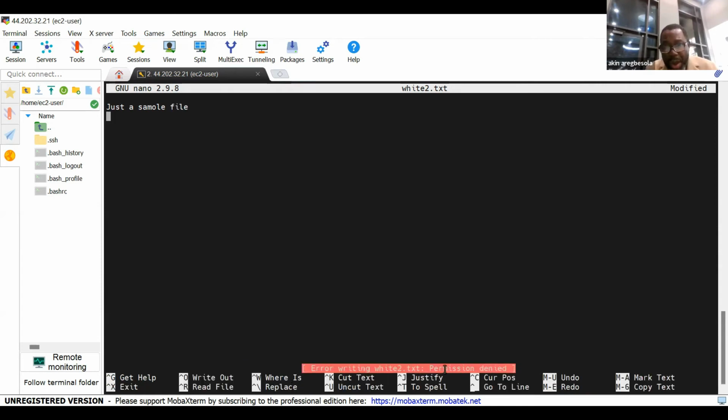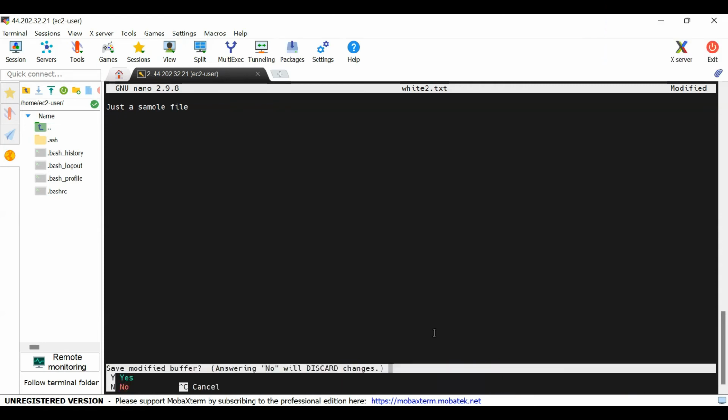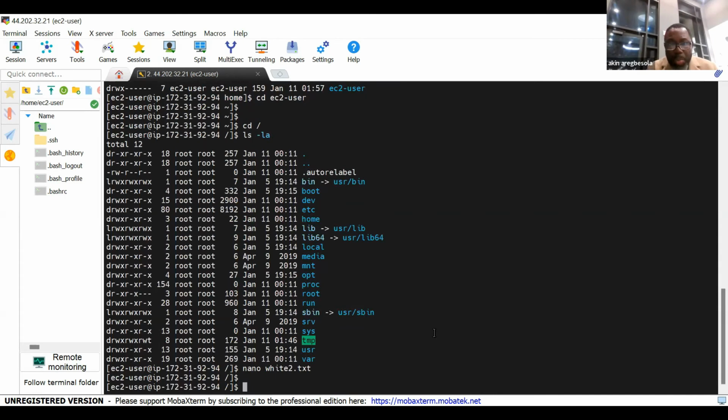You see, error writing white2, permission denied. You get the error now? Yes. All right. Now let's go and correct this problem. Now that same command, nano white2. Let me now say sudo nano white2. So the difference is I am adding sudo to that command.